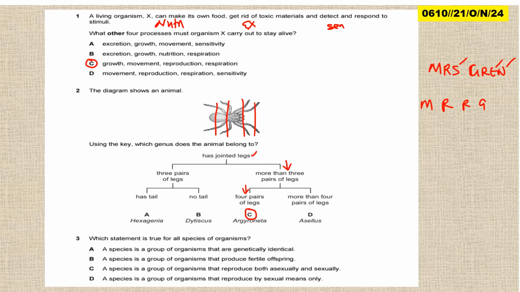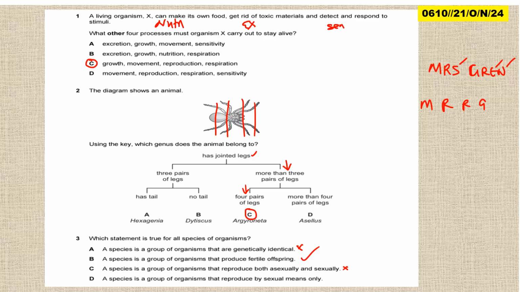Then question 3, what statement is true for all species of organisms? Species, remember species. I told you to master the definition for species. So A, species is a group of organisms that are genetically identical? No. B, species is a group of organisms that produce fertile offspring? Yes. Let us look at C. Species is a group of organisms that reproduce both sexually and asexually?